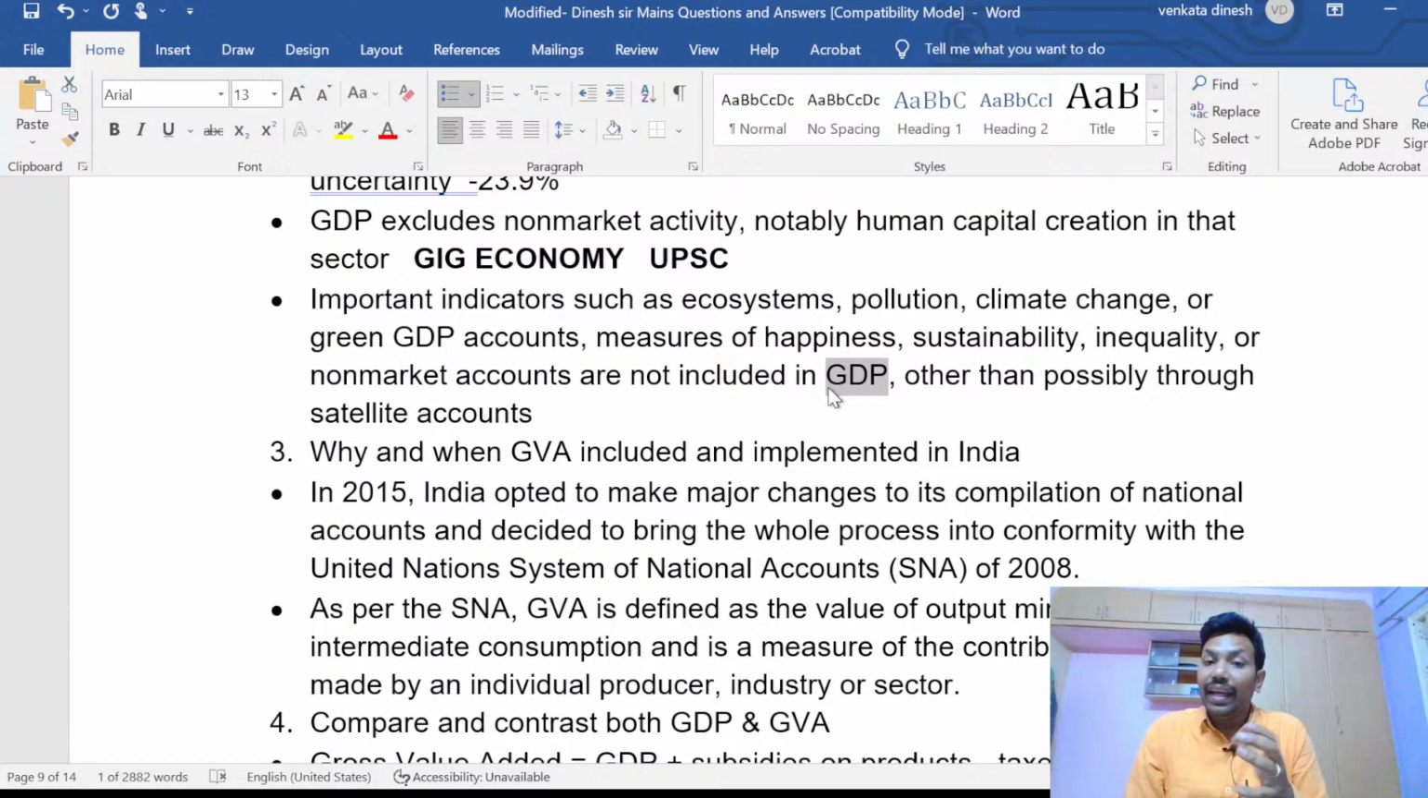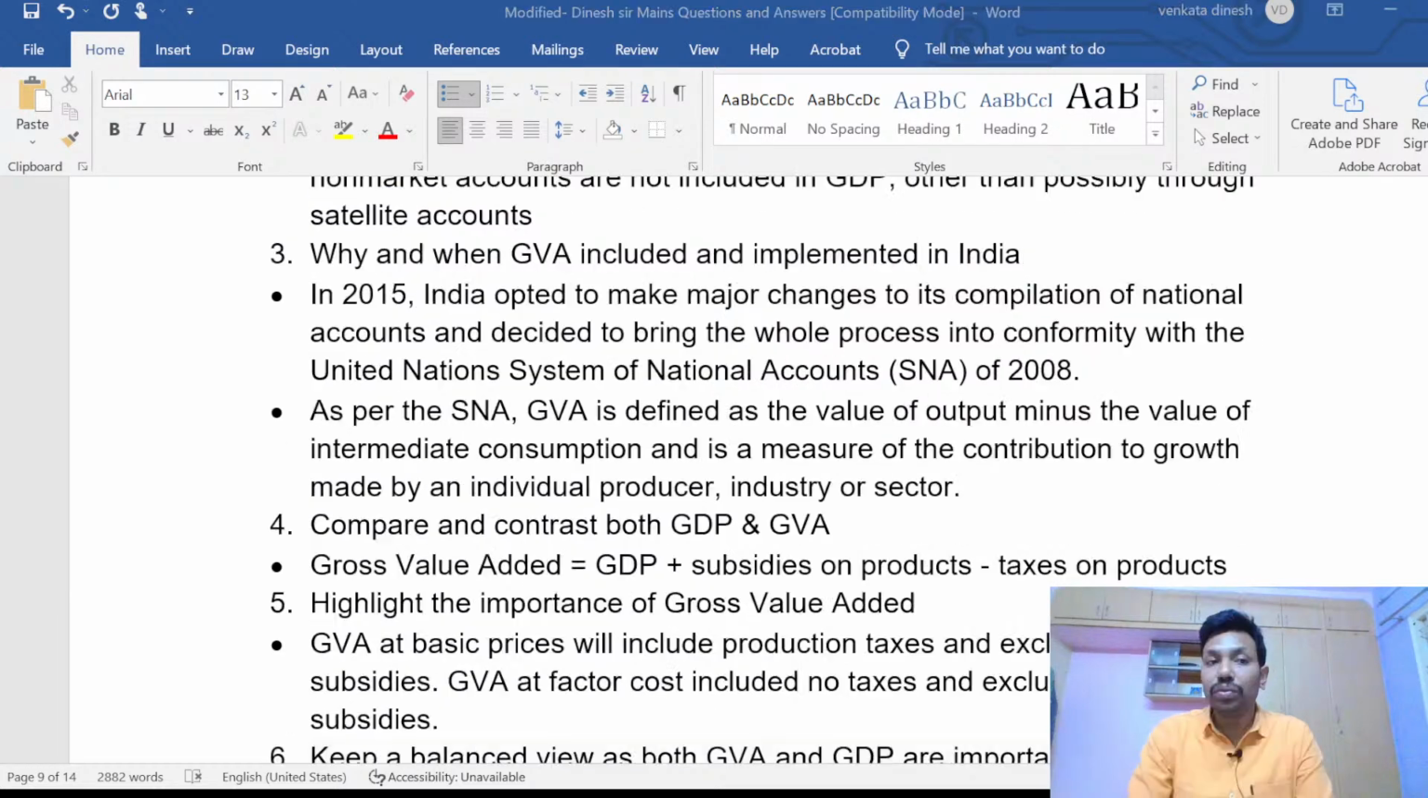So that is seriously what we have to think about, to migrate to GVA, and why and when GVA was included and implemented in India. So you have to mention why and when GVA was introduced in India, what makes GVA good, or what is the definition of GVA. Yes, you have to mention. Nothing wrong about that. For example, gross value added: how much value was added last year, this year.